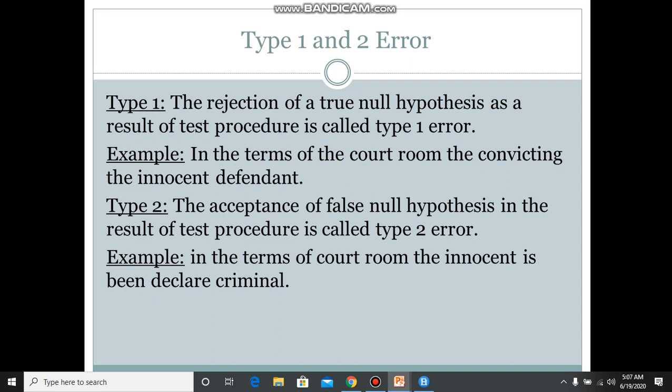Now the type 2 error: the acceptance of a false null hypothesis as the result of the test procedure is called type 2 error. When we are testing the procedure and we accept the null hypothesis when it is false, then the error will be type 2 error. For example, I have taken the same example. In terms of a courtroom, the person who is innocent will be declared criminal. This is the type 2 error in the hypothesis.